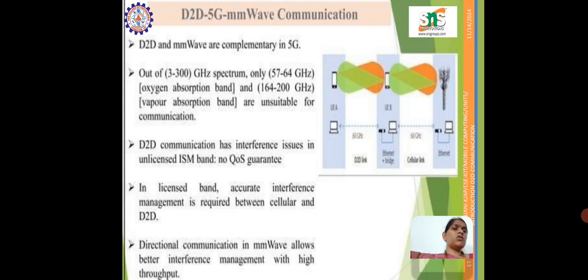So next is millimeter wave communication. D2D and millimeter wave are complementary in 5G networks. Here the interference issues arise in the unlicensed band, where there is no quality of service guaranteed. In the licensed band, accurate interference management is required between cellular and D2D communication. This diagram clearly shows that directional communication in millimeter wavelengths allows better interference management with high throughput.